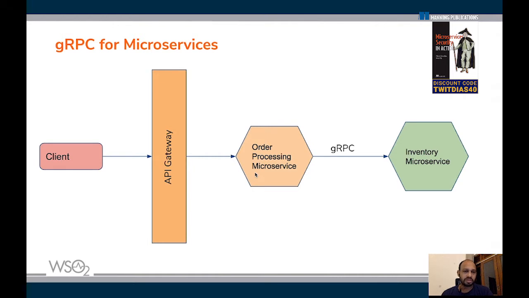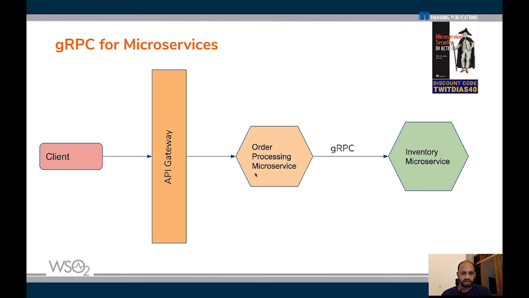So talking about microservices, we all know how popular and dominant microservices have become in the industry over the past couple of years. As you know, a microservice takes a particular responsibility in a business architecture and implements that responsibility as a service, which is typically accessed through a network interface. In a microservices world, there are two main types of microservices, just for the context of this conversation: internal microservices and external facing microservices.